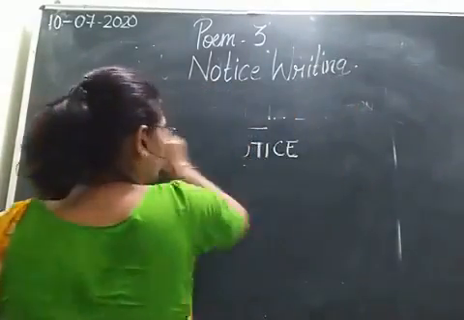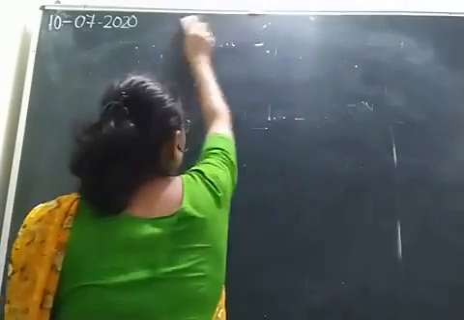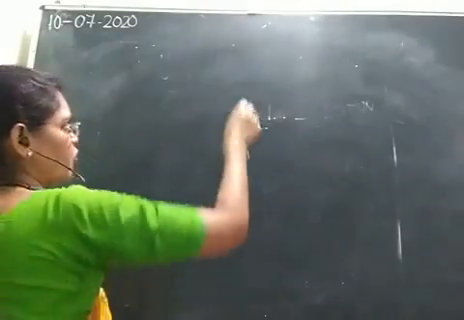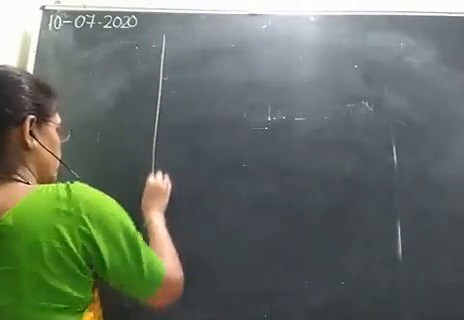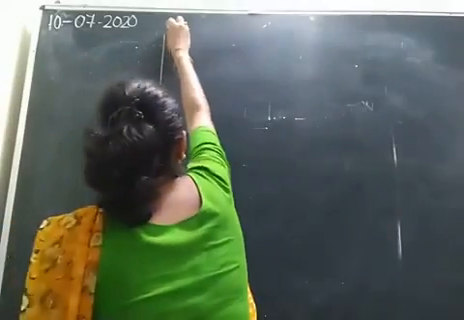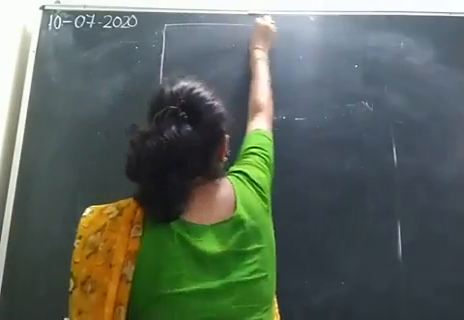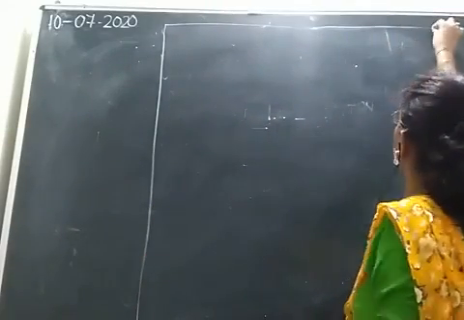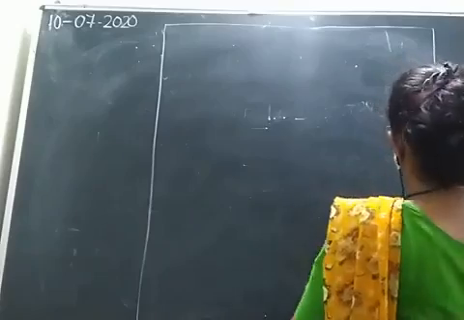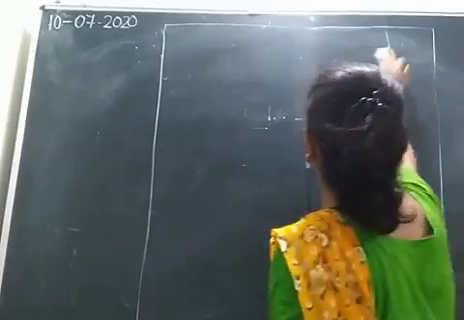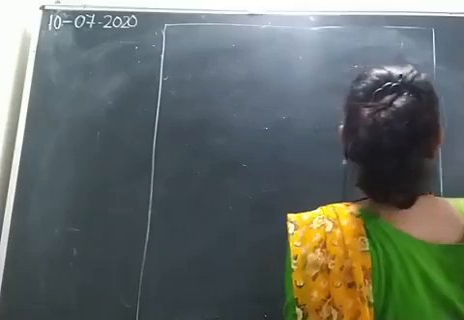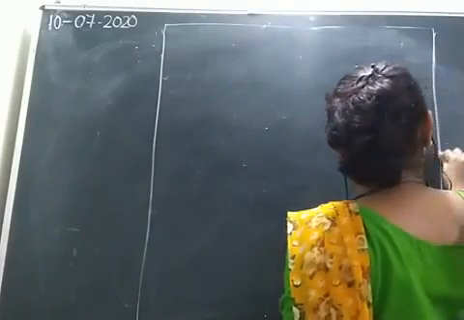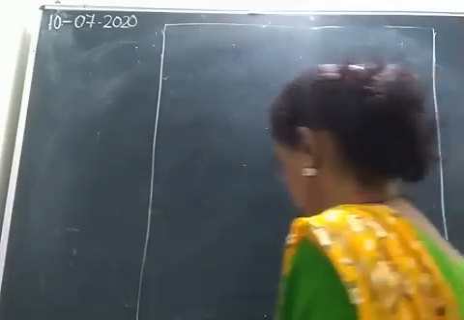We have to write a notice that due to heavy rains, our school is closed for 2 days. So first of all, what do we need to do? We need to draw a box. सबसे पहले बेटा हमने एक बॉक्स बनाना है using a scale. So we have drawn a box using a scale. We will not close the box.